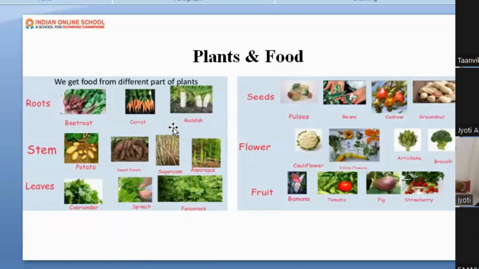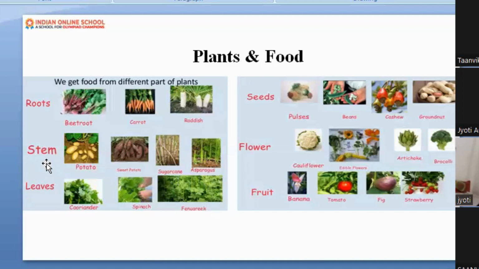Now can you see here? Such a nice slide it is. First I told you about the root. The root is a hairy structure taking up water and minerals from the soil and giving them to other parts of the plant. It is surprising to know that we are also eating roots of the plant. Are you eating beetroot, carrot and radish? These are roots of the plant.